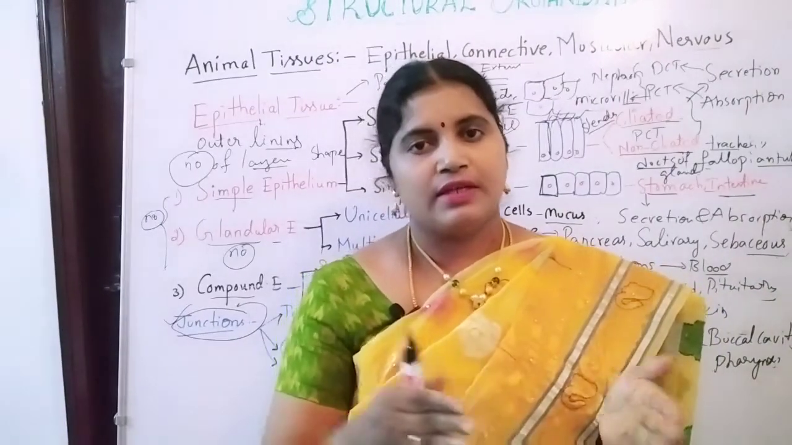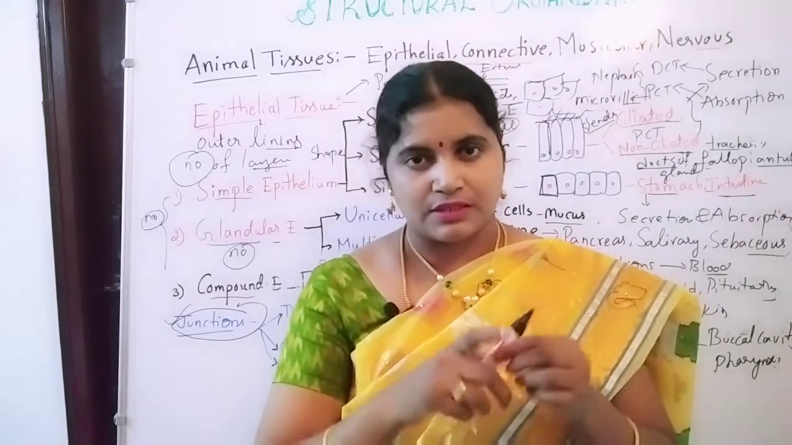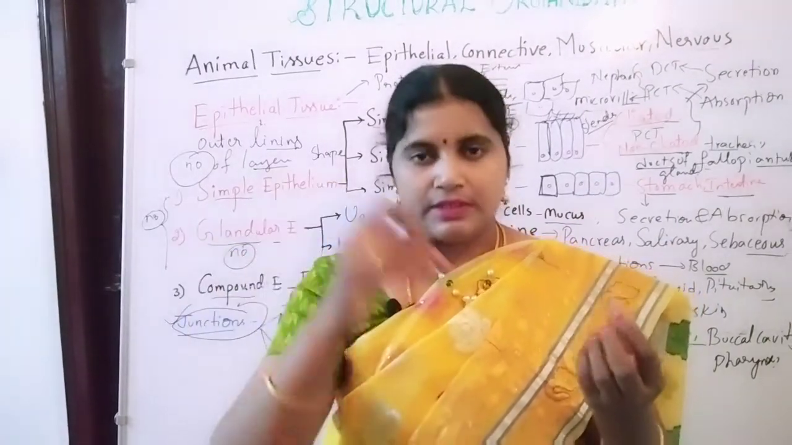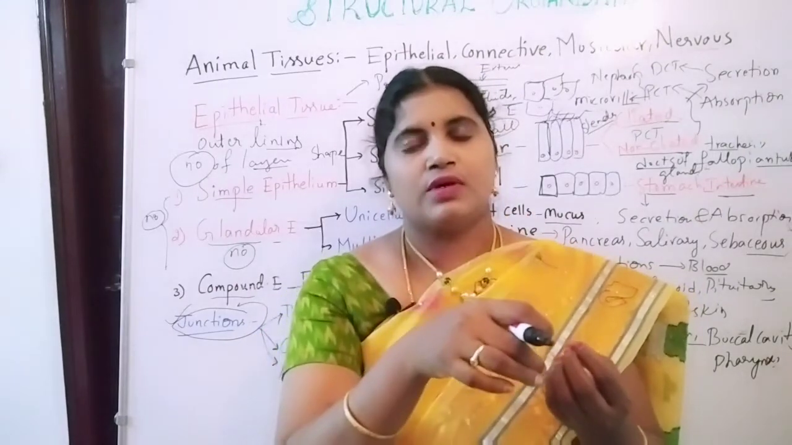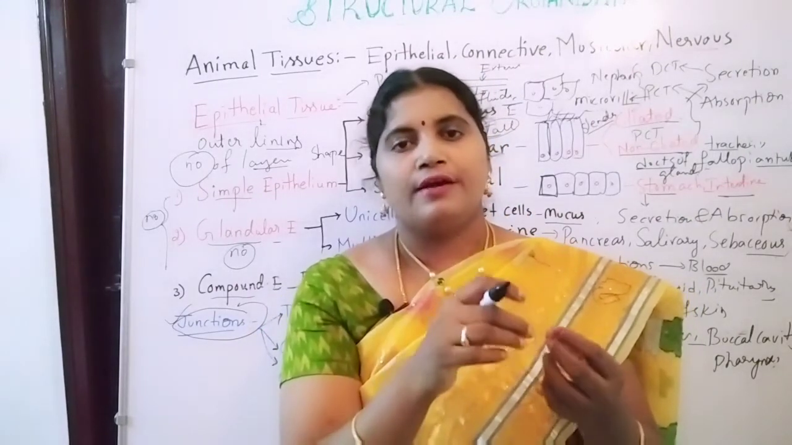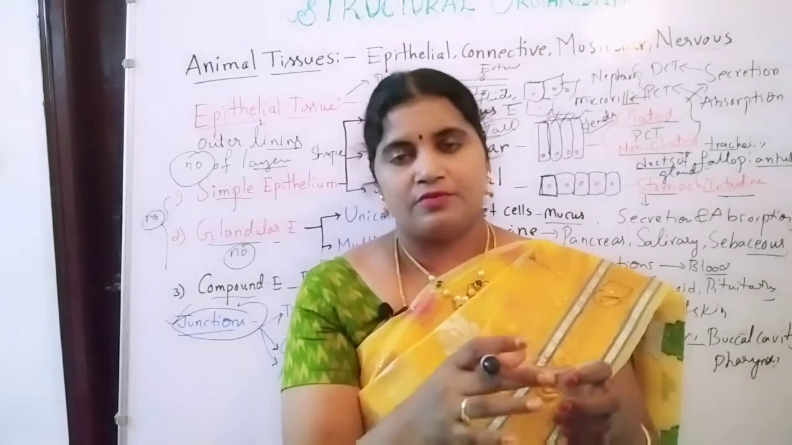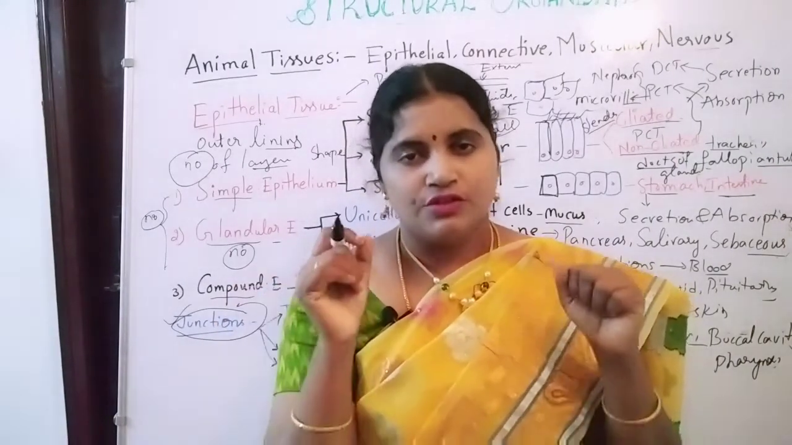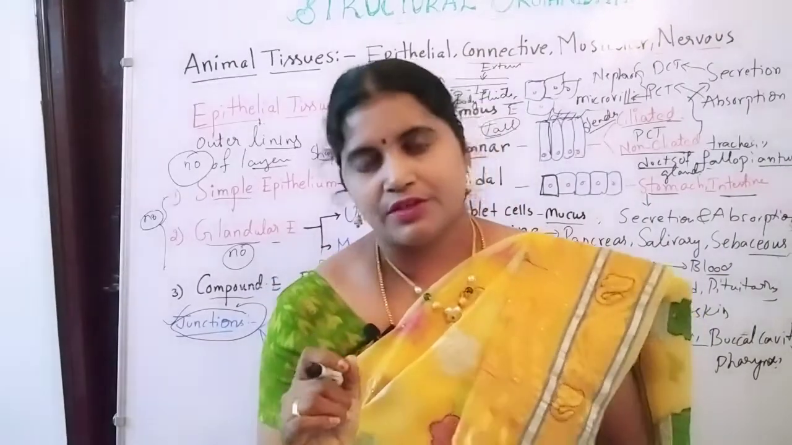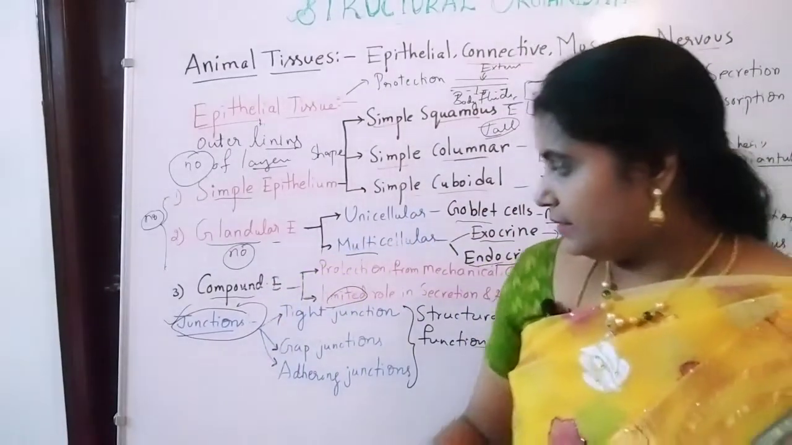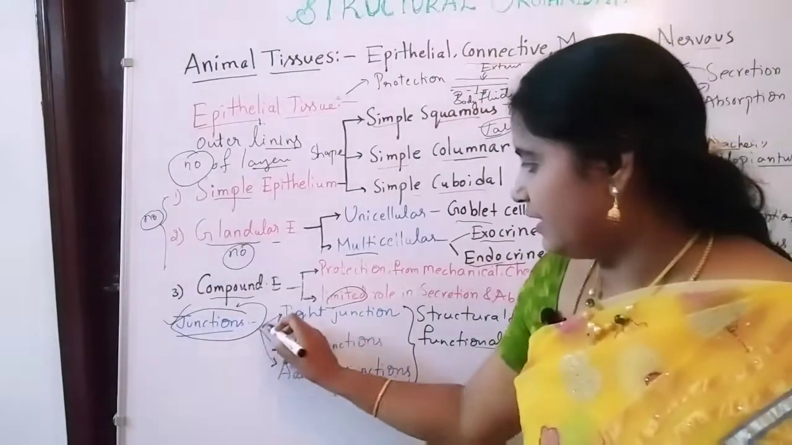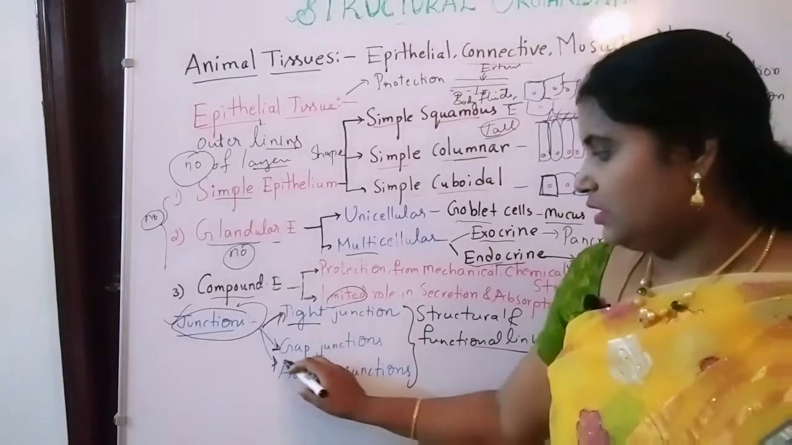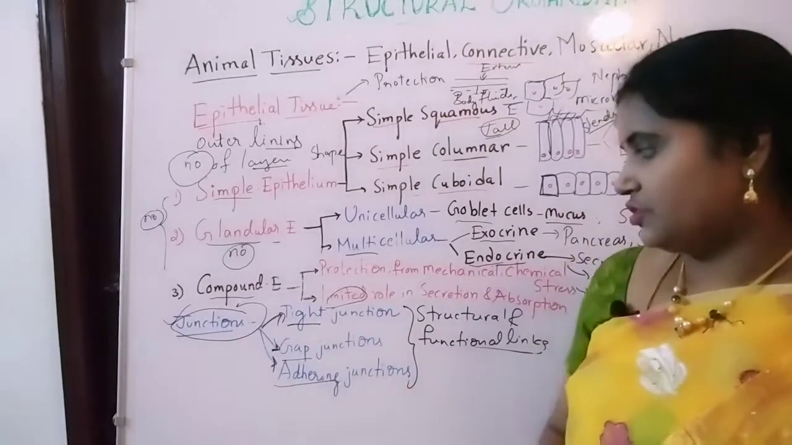See, structural and functional means if a structure has to form, it requires these junctions, and also if it wants to perform a unique function, even for that it requires these junctions. That's why junctions are very, very important. These junctions are classified into three types: tight junctions, gap junctions, and adhering junctions.